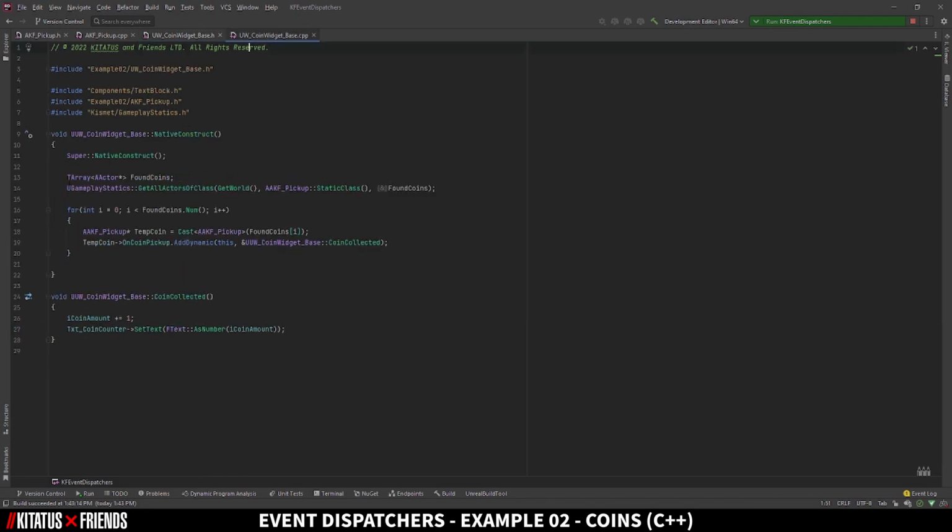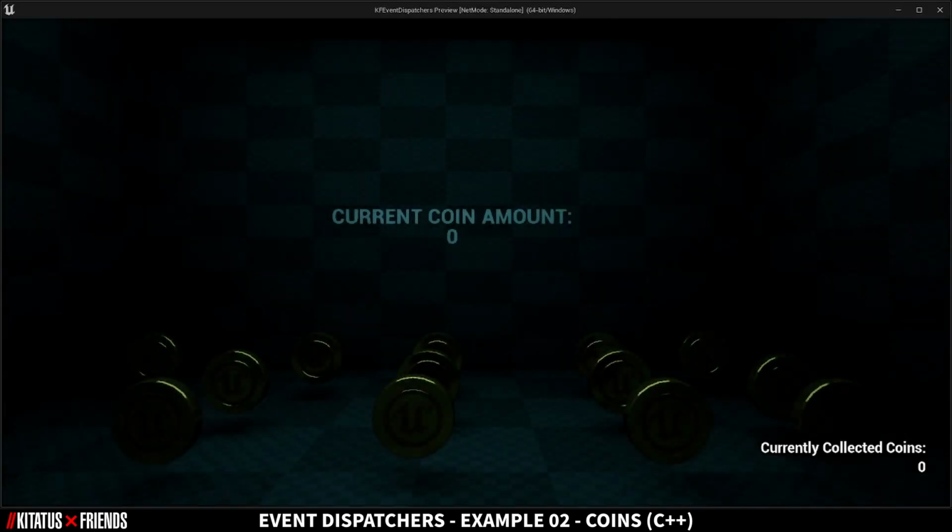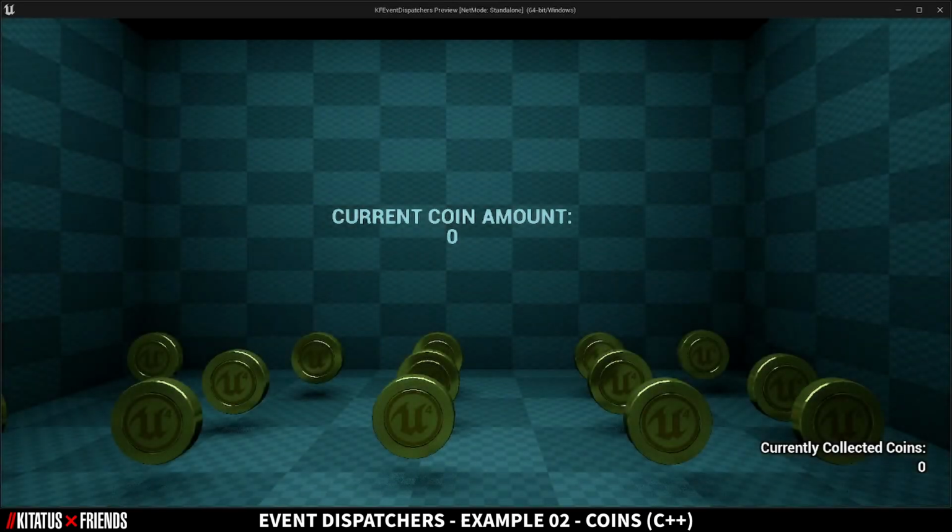Looking at the CPP, when the widget is created, we cycle through the coins in the world and listen out for their delegate. When their delegate's triggered, we call our coin collected function. This function increases our coin amount and sets the text in the widget to reflect the correct value. There's a lot more to delegates in C++, especially when you forgo the hooks to make them Blueprint compatible. Not every delegate has to be a dynamic multicast delegate. However, for our use case, gameplay, the delegates we've used today are a great introduction to get started with delegates as a whole. From here, you should be able to imagine some of the places you can apply this knowledge, such as replacing tick functions when you're checking values and changing of values to a more delegated approach.